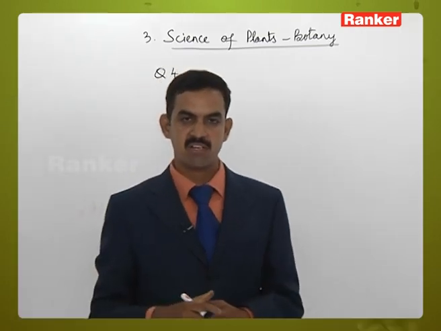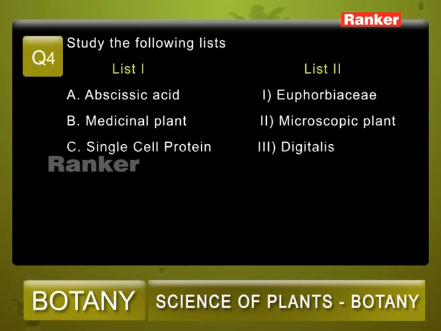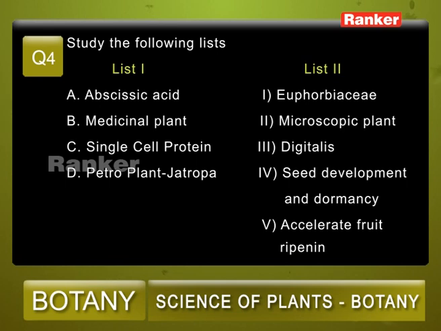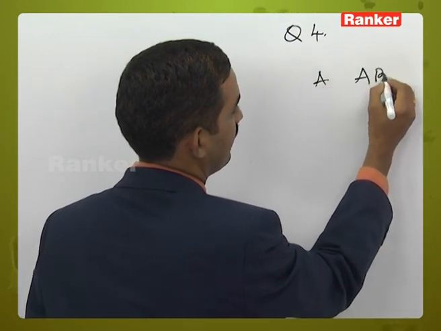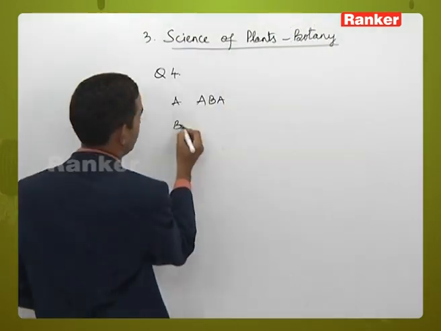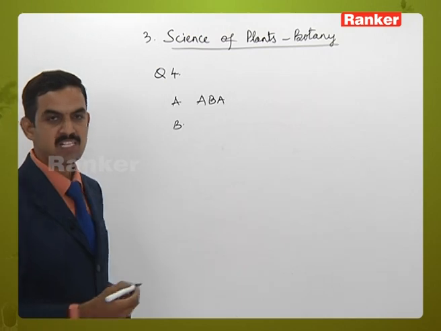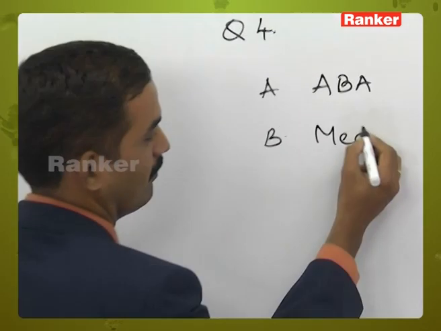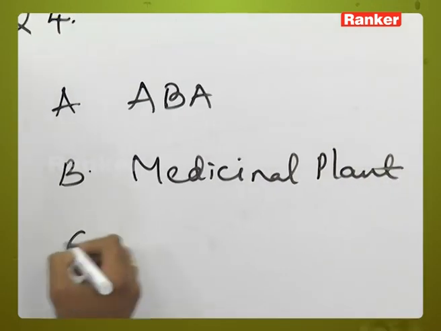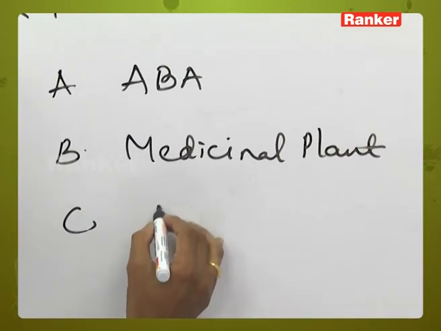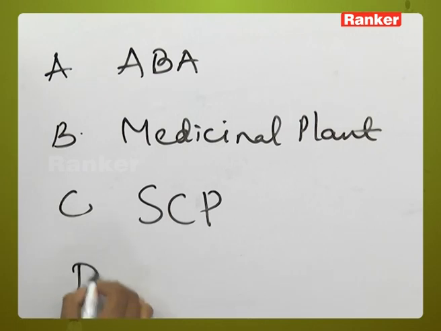Okay, one more table is given here. Question number 4. Study the following lists, list 1 and list 2. From list 1, A is abscisic acid, that is ABA. B is a medicinal plant. C is single cell protein, that is SCP.